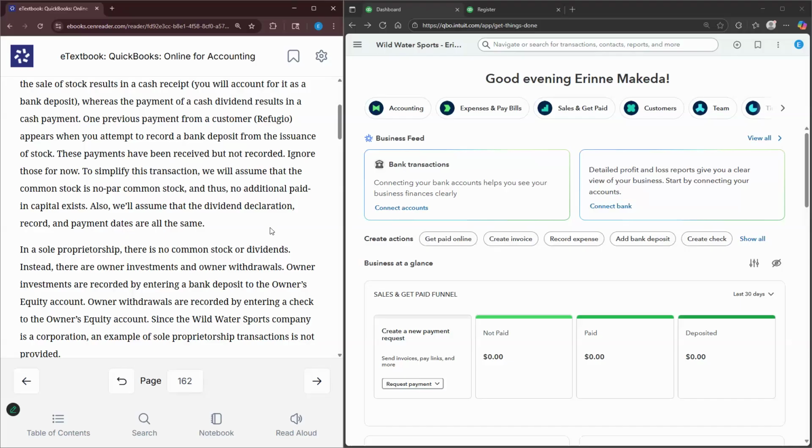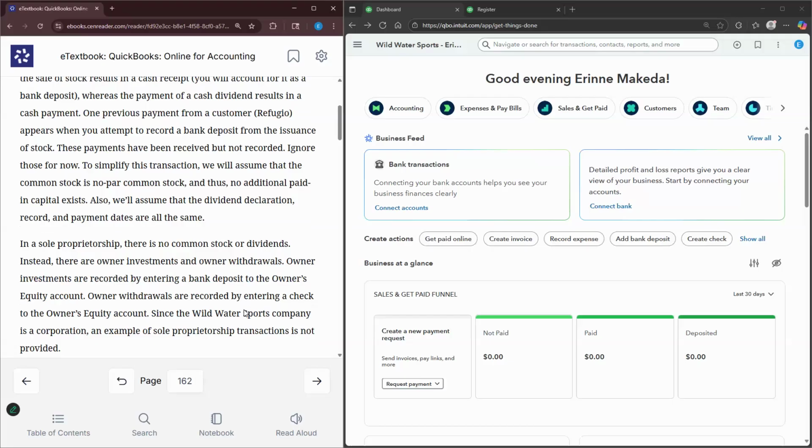As it relates to the dividend declaration date, that is the date that the corporation makes the decision, hey, we are going to pay our shareholders $1,000. The date of record is where they are determining who is going to receive a portion of this $1,000. There's no formal journal entry required. And then lastly, the payment date is where the corporation is actually fulfilling their obligation and paying. Typically in the real world, it's not always the same date, but to keep things simple, that's why they choose to go that route.